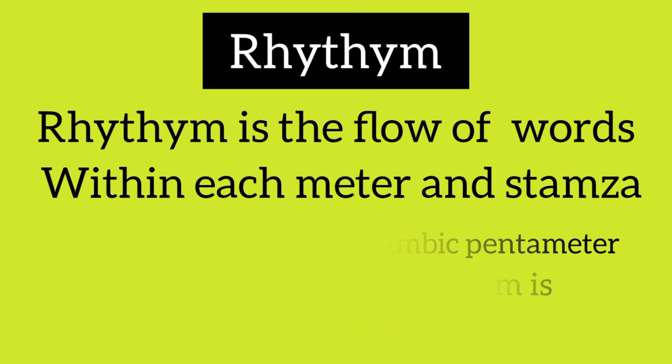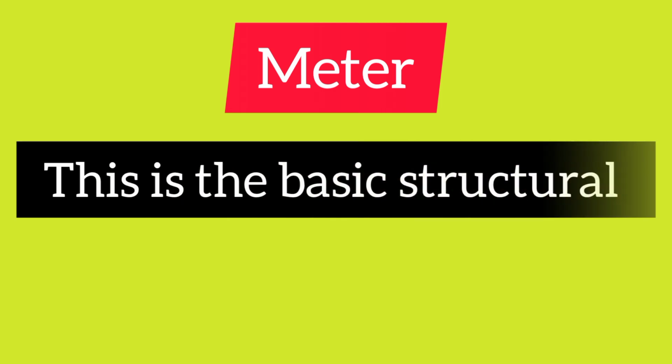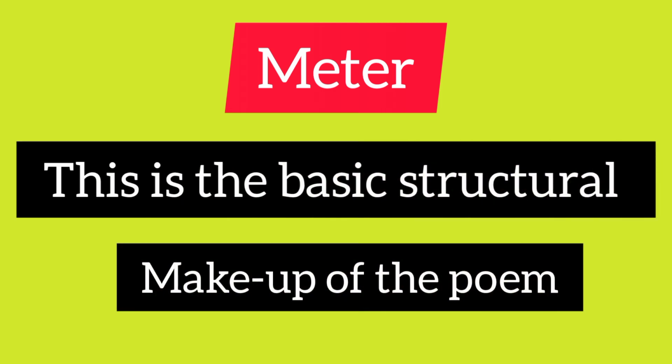Number second element of poetry is meter. This is the basic structural makeup of the poem. Do the syllables meter with each other? Every line in the poem must adhere to this structure.